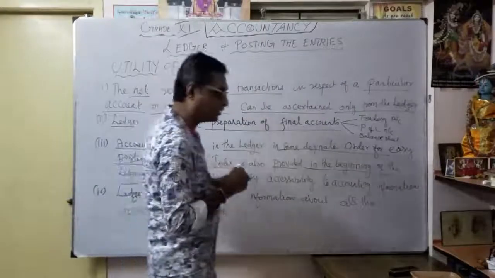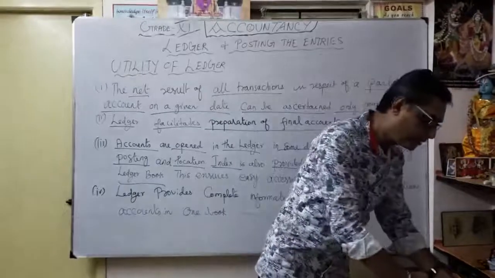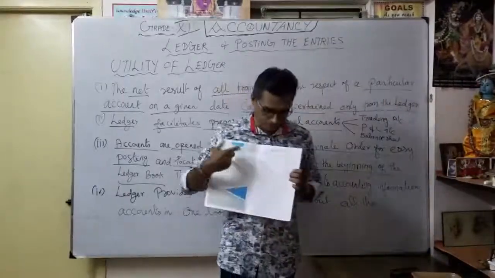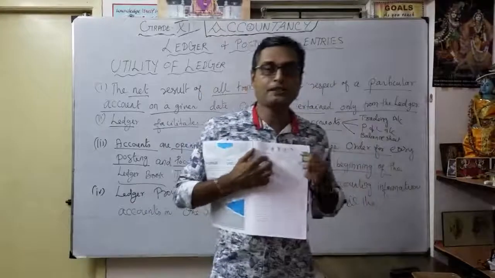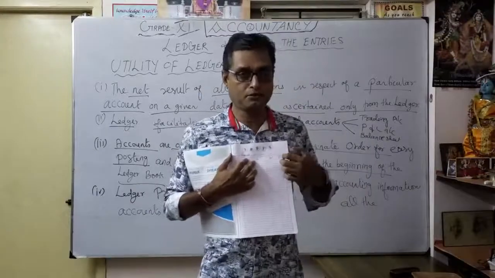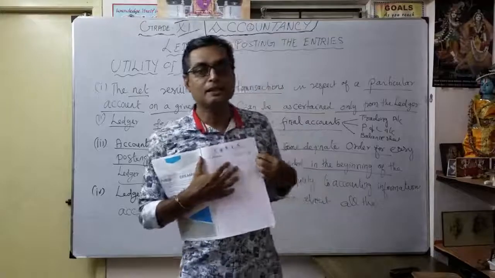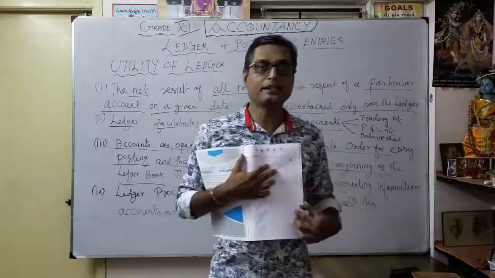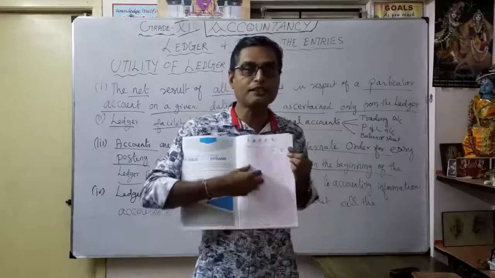For example, when you are preparing a lot of ledger accounts, this is the notebook. You have to open it and prepare the index here. For example, page number 1, my cash account. Then page number 3, my bank account. Page number 7, my purchase account. Page number 9, my sales account. So you have to give the index here itself.